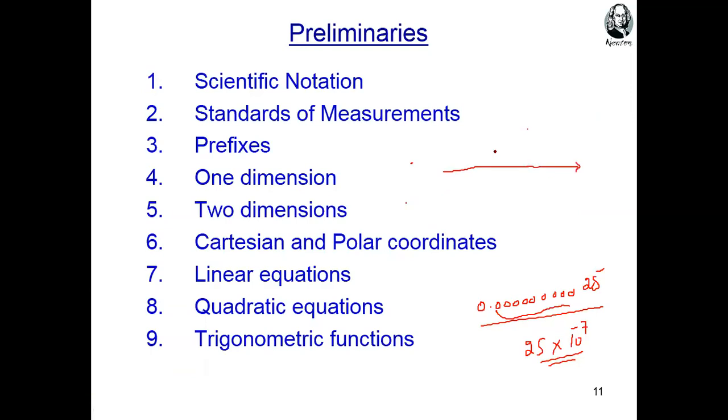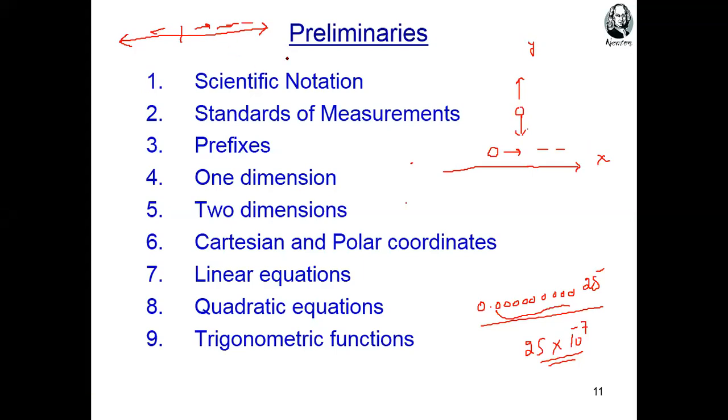Yes, excellent. If you are moving, for example, only on the x-axis, this is one dimension. Or something falling down, or something moving upward. These are in one dimension, x-axis or y-axis. You can say moving on the real number line, on positive axis or negative axis. So this is one dimension, only x-axis.